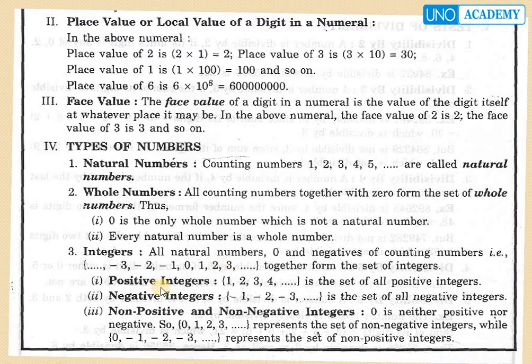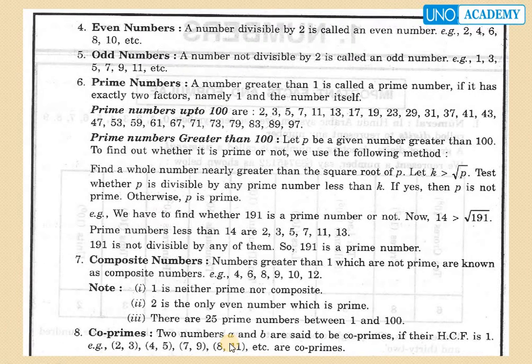Here it is subdivided into various types: positive integers and negative integers. The positive integers are +1, +2, +3, +4, +5 and so on, the set of all positive integers. The negative integers are -1, -2, -3, -4 and so on, the set of all negative integers. Then the next category is non-positive and non-negative integers. Here 0 is neither positive nor negative. So 0, 1, 2, 3, 4 and so on represent the set of non-negative integers, while 0, -1, -2, -3 and so on represent the set of non-positive integers.